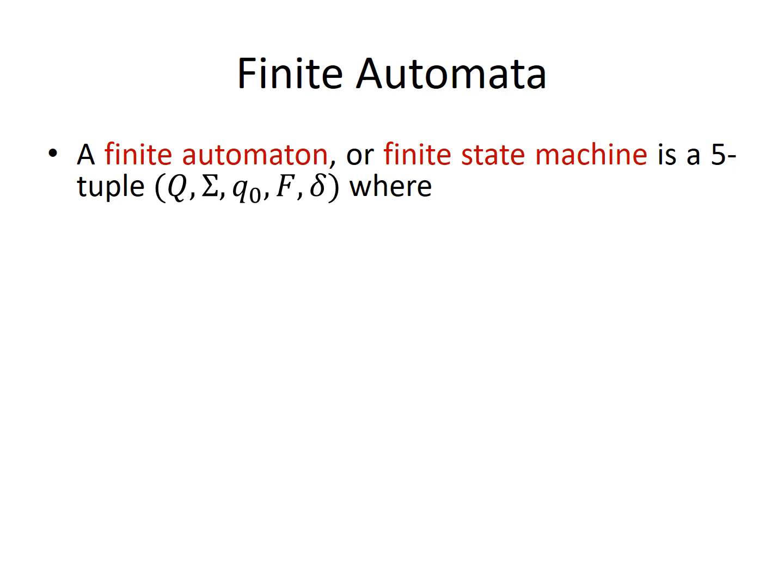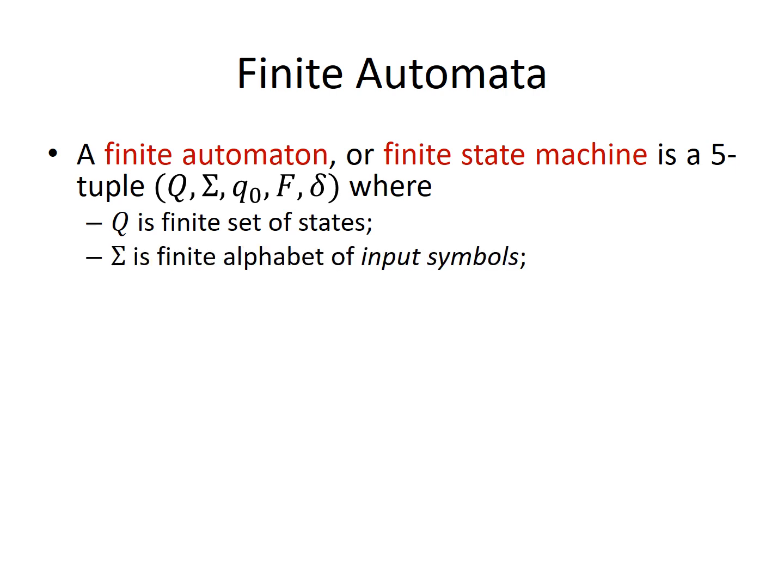The definition of finite automata is given by a tuple: Q, sigma, Q naught, F, delta. So what are those notations? Capital Q is a finite set of states. Sigma is a finite alphabet of input symbols. Q naught is the initial state, which is also in capital Q, so it is a subset of capital Q.